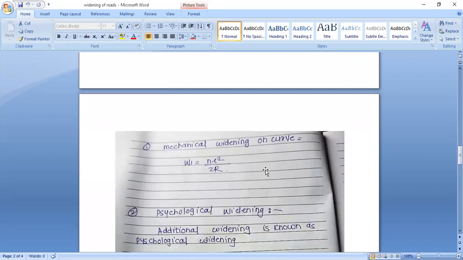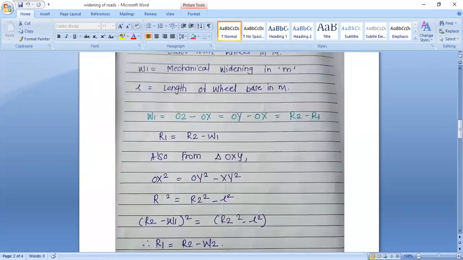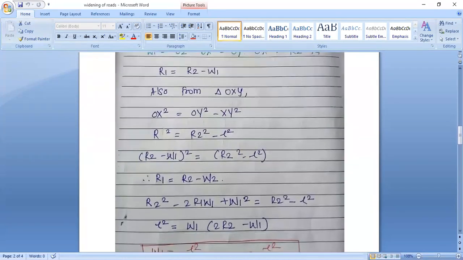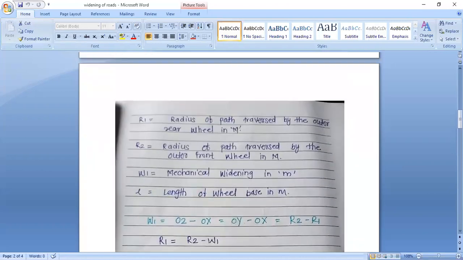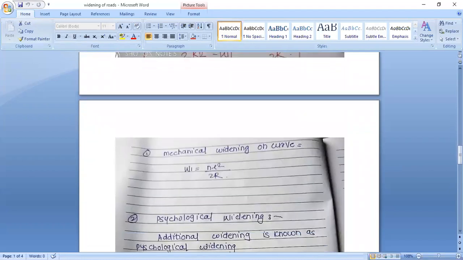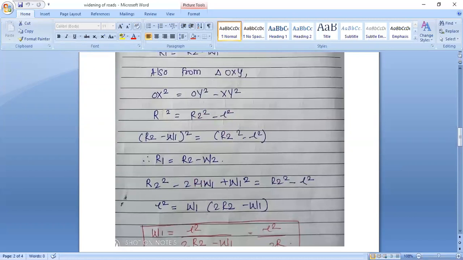Then the mechanical widening on a curve is given by the formula W1 is equal to N into L square divided by 2R. Hope you all get this widening of road and the formula for widening of road. See this derivation and try to solve it for better understanding. After you solve this derivation, you get more concept about it.